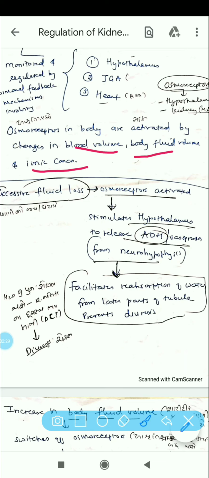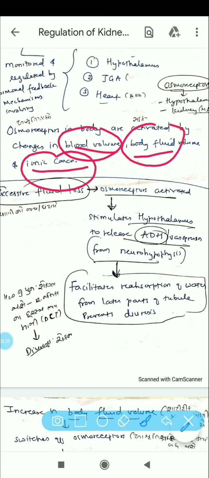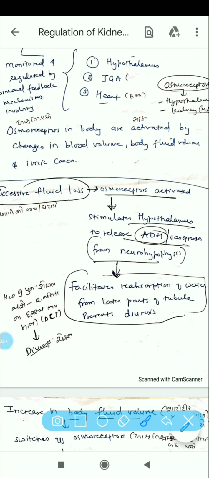As you know, we need water. We need to drink water. We feel thirsty. So that sensing is mainly based on such osmotic receptors.